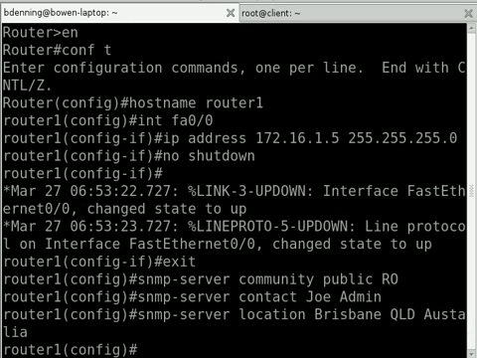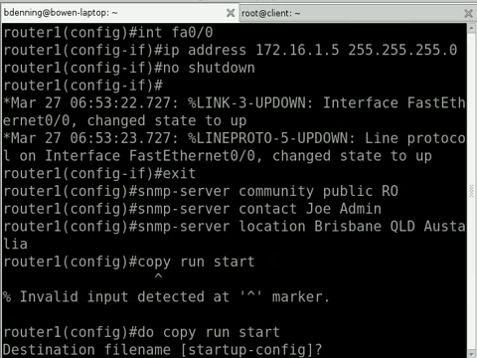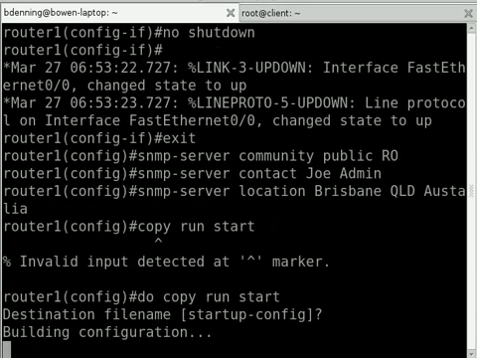I wouldn't recommend using this if your server's on an untrusted network, because this basically gives anyone from any IP address within that network access to read any of the SNMP settings. But for us it's going to be fine. And of course finally we'll want to just save the running configuration to the startup config file. So actually do copy run start. And that's all we need to do to enable SNMP.